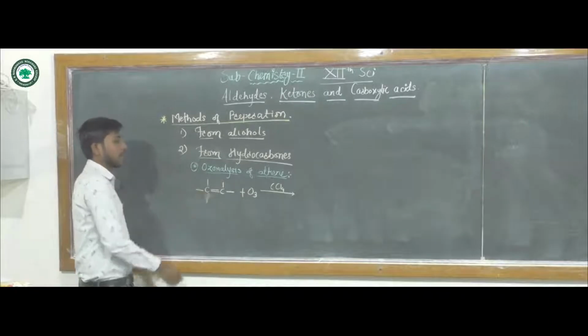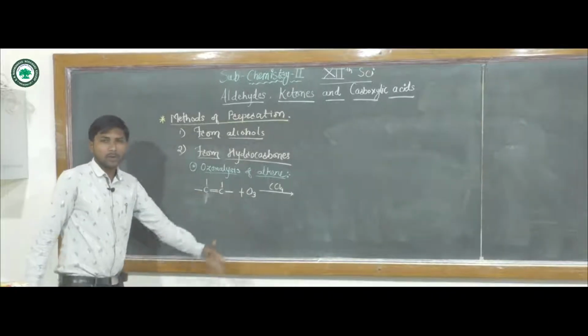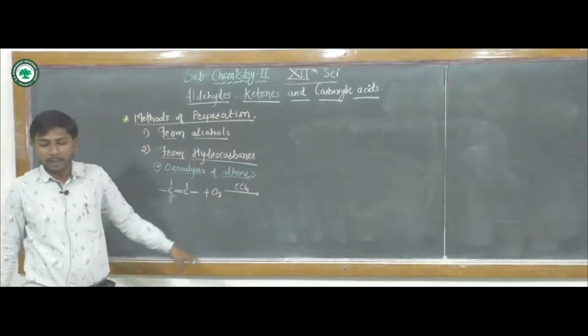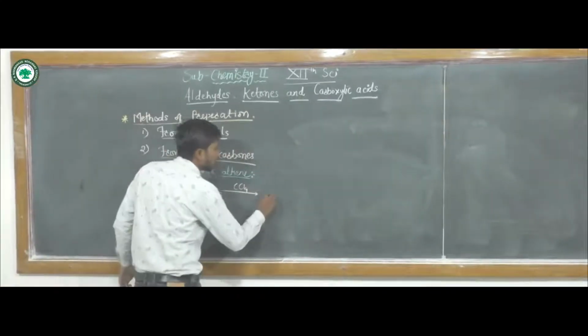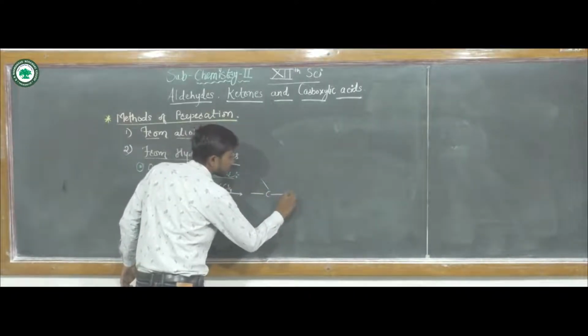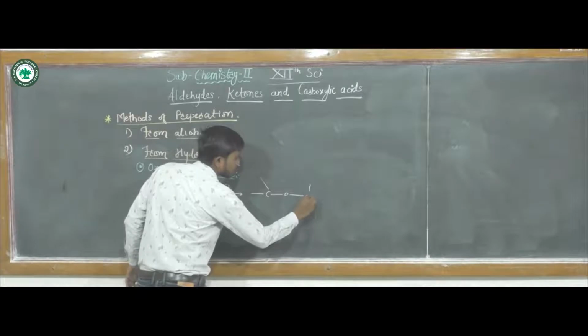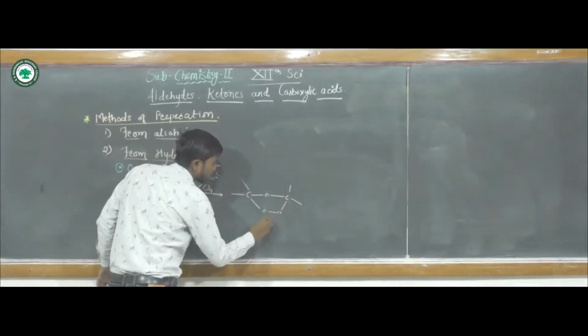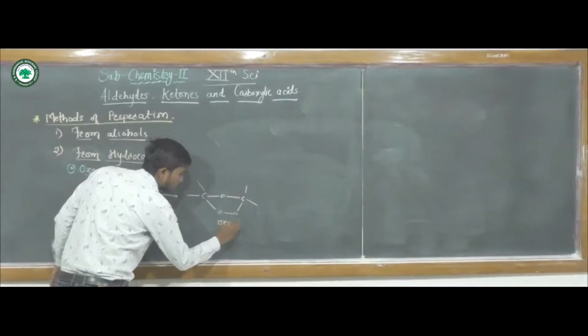When unsaturated alkenes undergo ozonolysis in presence of carbon tetrachloride, ozonoids are formed. These are the ozonoids.